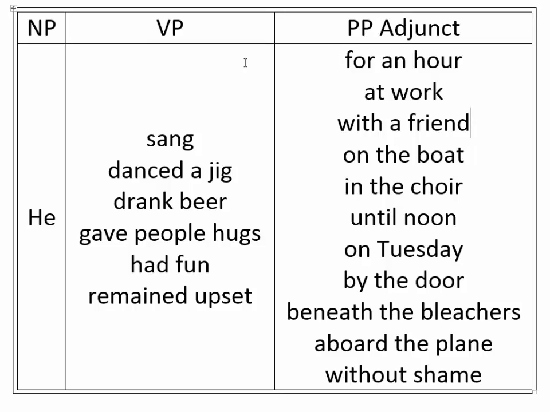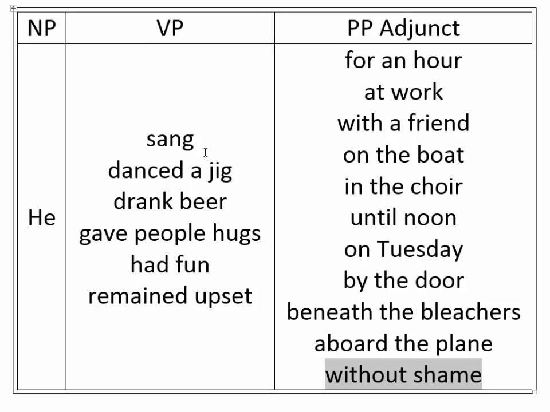prepositional phrase adjunct. So you can have a variety of verb phrases like he sang, danced a jig, drank beer, gave people hugs, had fun, remained upset. So these are different verb phrases occurring with or without an object or with a predicative complement. And they can each occur with a full range of prepositional phrase adjuncts like for an hour, at work, with a friend, on the boat, in the choir, until noon, on Tuesday, by the door, beneath the bleachers, aboard the plane, or without shame.